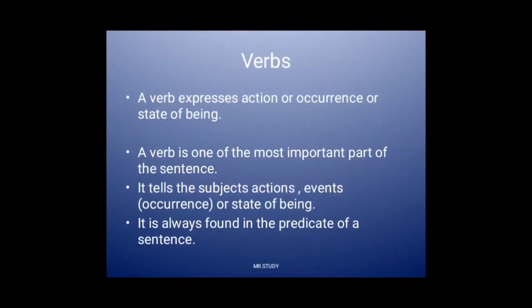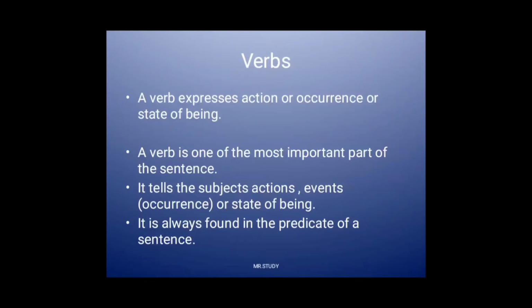What are the verbs? A verb expresses the action or an occurrence or a state of being. A verb is one of the most important parts of the sentence. It tells the subject's action, event, or state of being. It is always found in the predicate of a sentence.